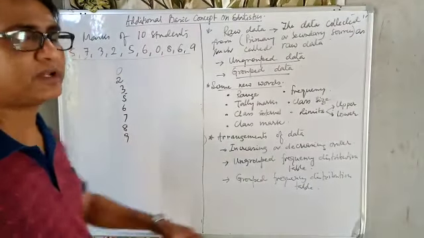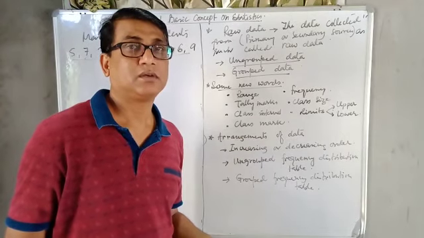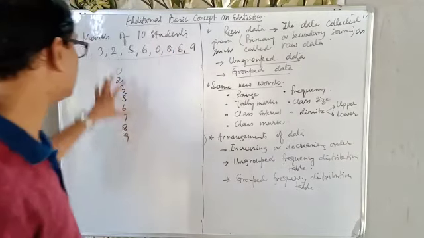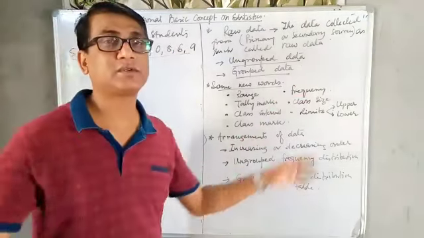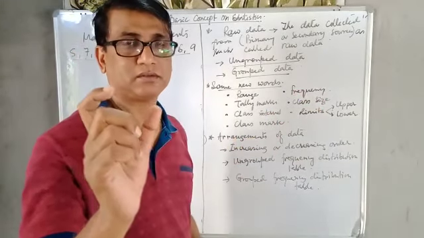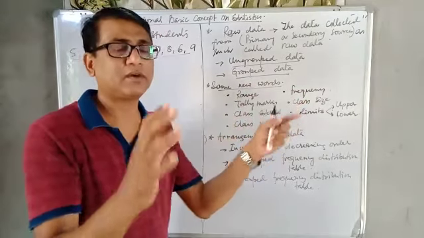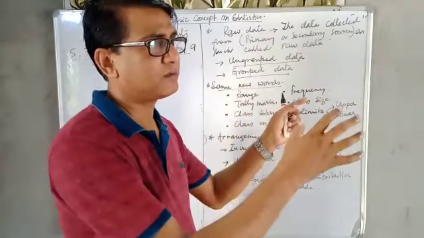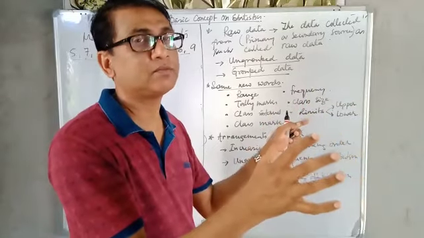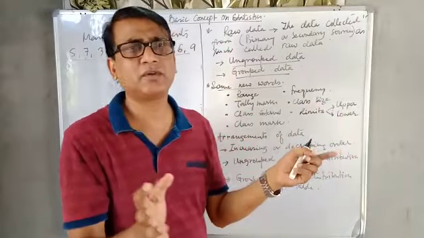And grouped data is used when a huge number, more than 10 or 20 variables, are there, and the information is also large. At that time we will make subdivisions, that is, make groups. When we are playing, we have a huge number of participants. At that time we will make groups.